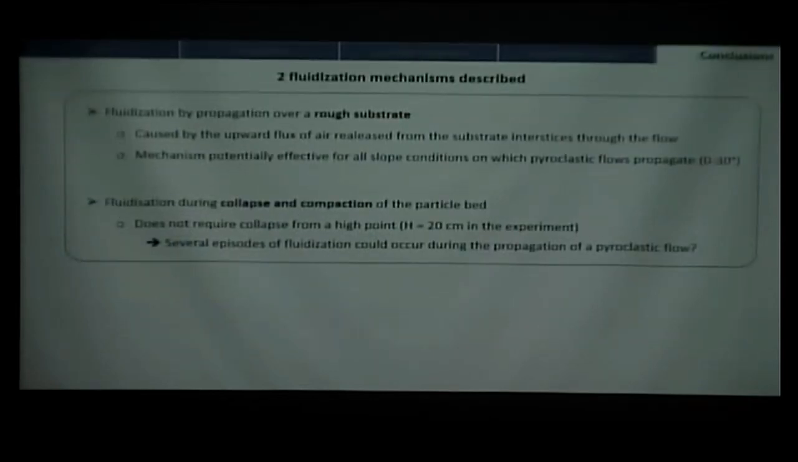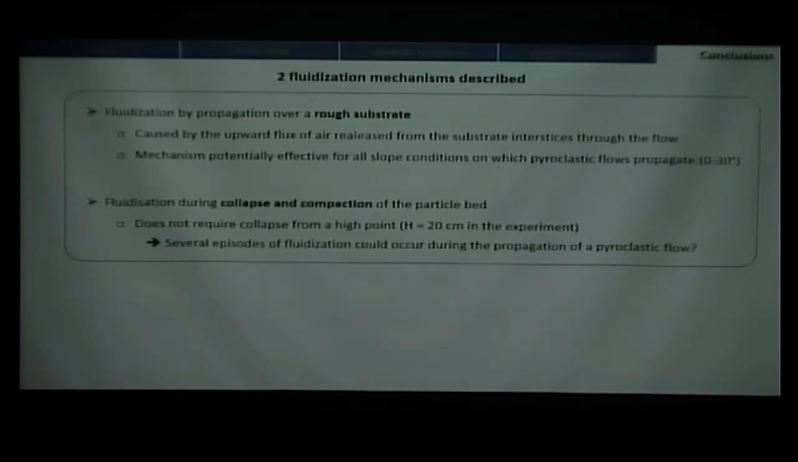And so just to summarize the whole talk, firstly, we could prove that there was fluidization during the propagation over a rough substrate, which is caused by the upward flux of the air that is released from the substrate interstices. And this mechanism is potentially effective for all slope conditions, so between 0 and 30 degrees, at least experimentally. So that means that for all slopes of volcanoes, we could have this mechanism.